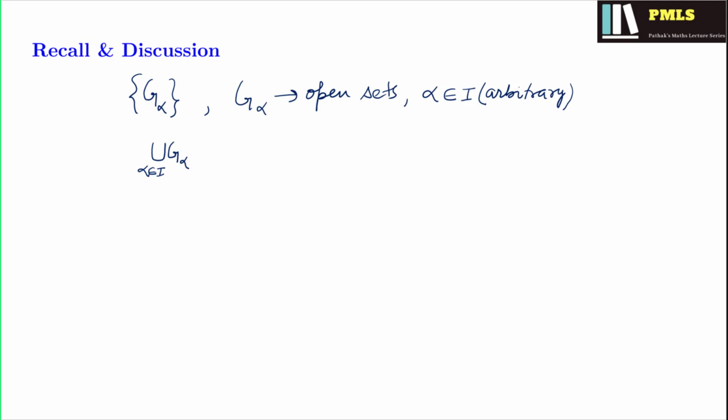If the family is empty, then the union of G alpha will be empty and then it will be open.